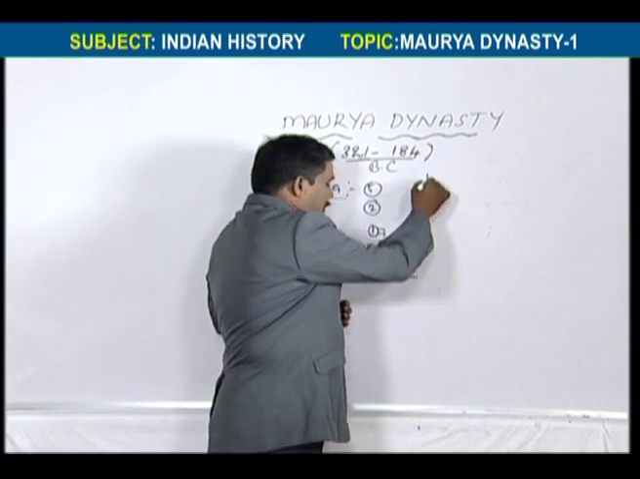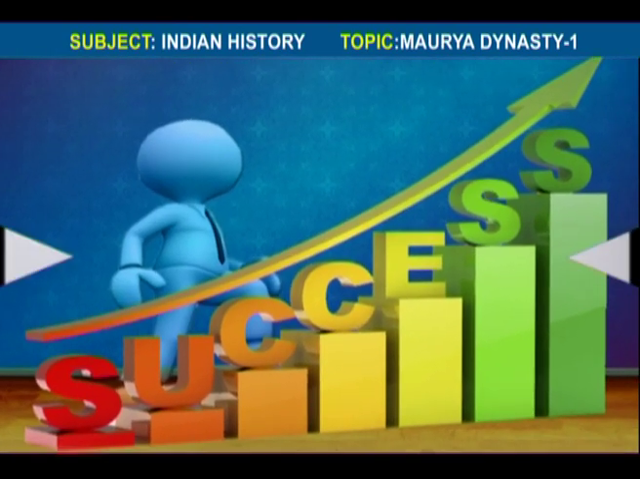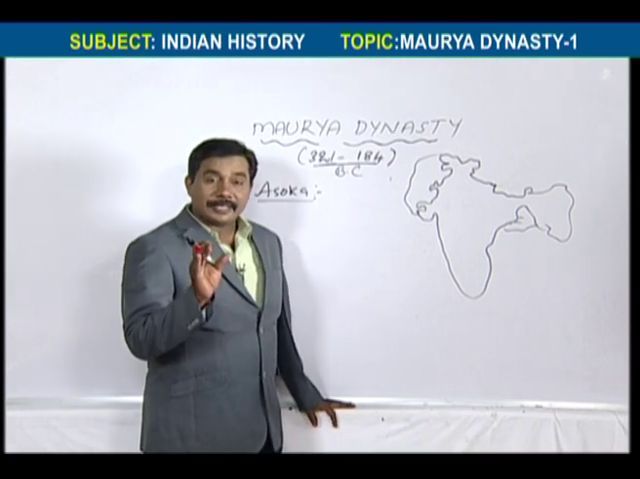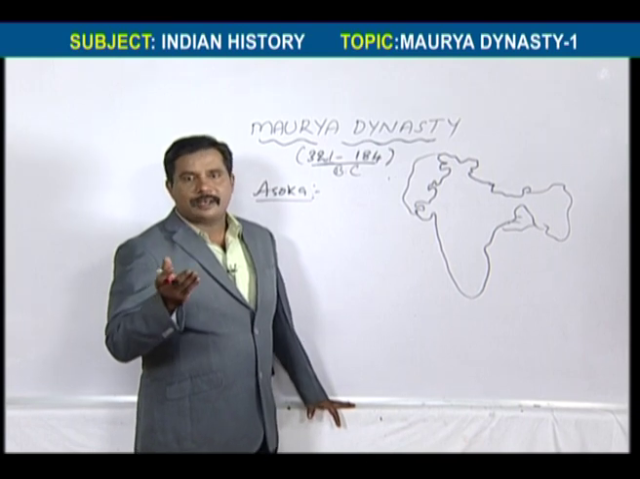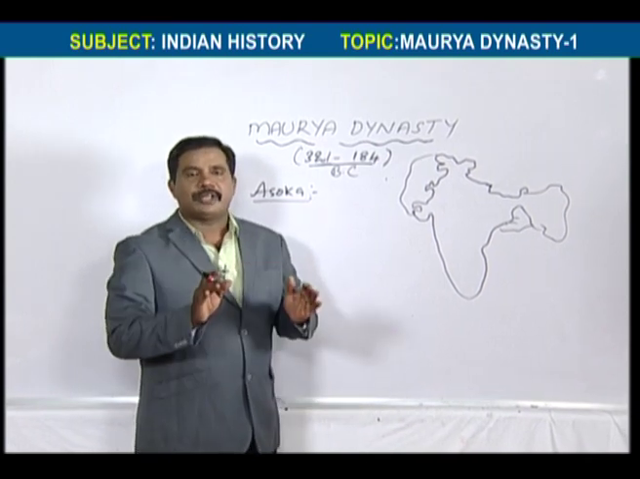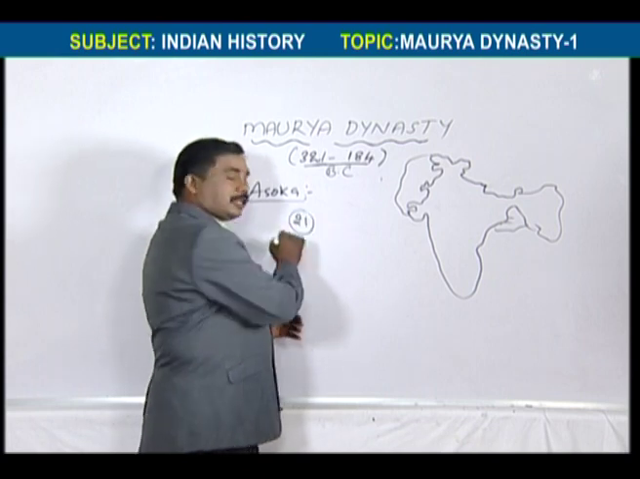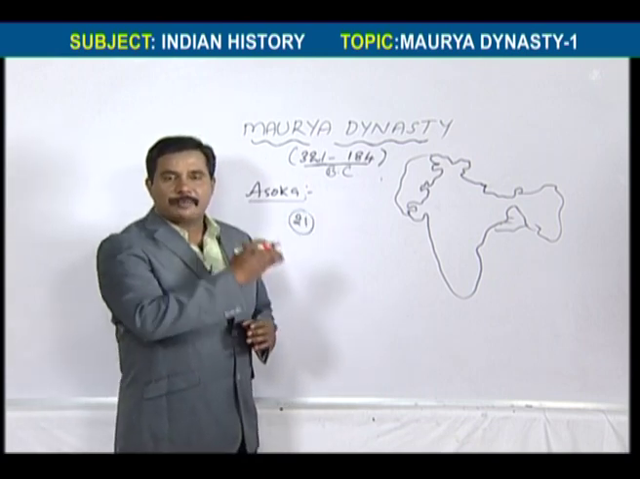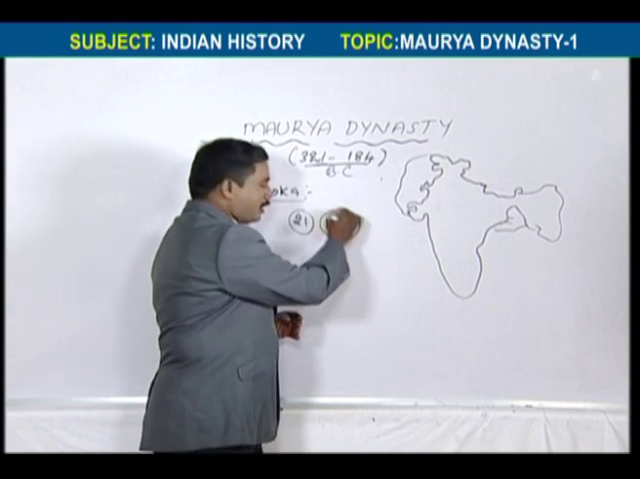What are the boundary inscriptions? Ashoka has 21 major inscriptions, though there are many small inscriptions. Officially, the major inscriptions are 21, that is 14 plus 7.